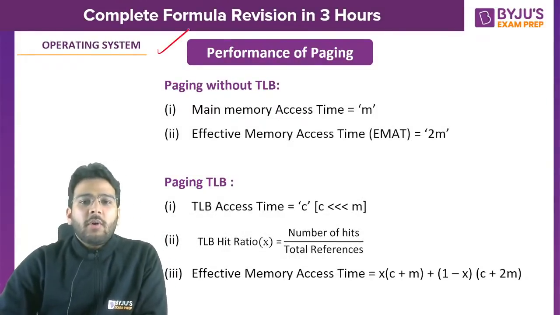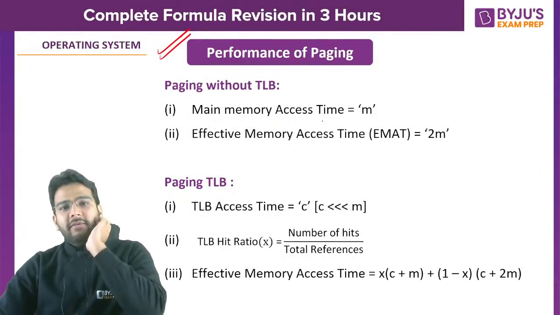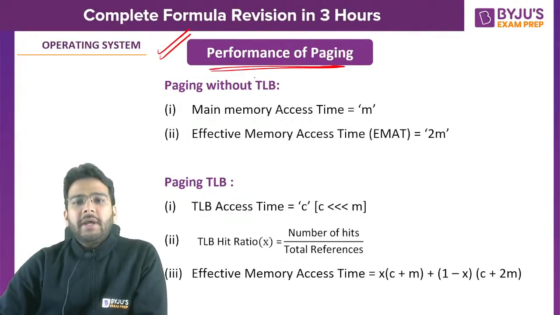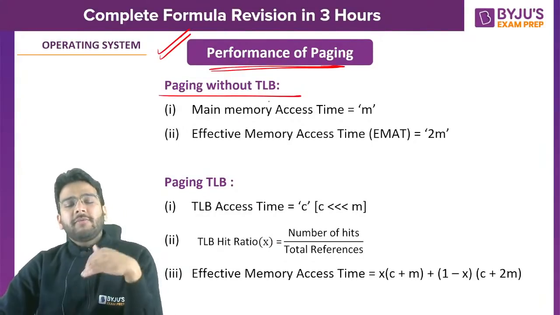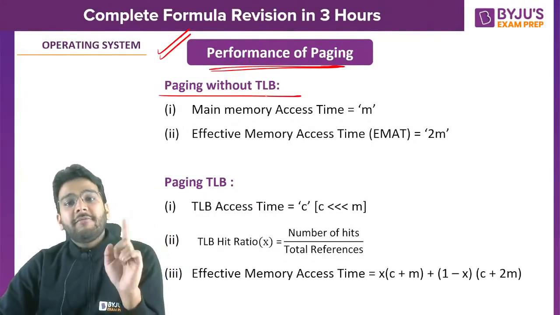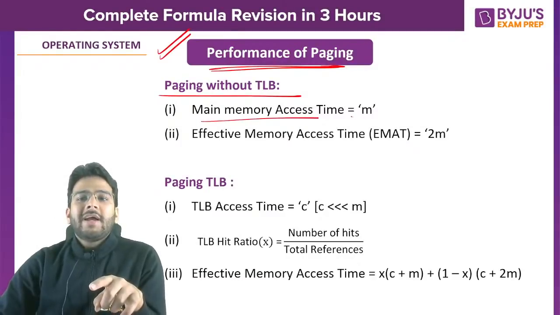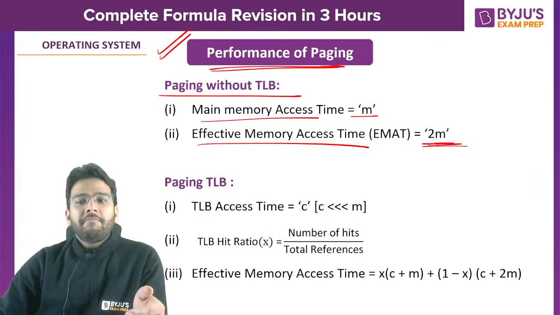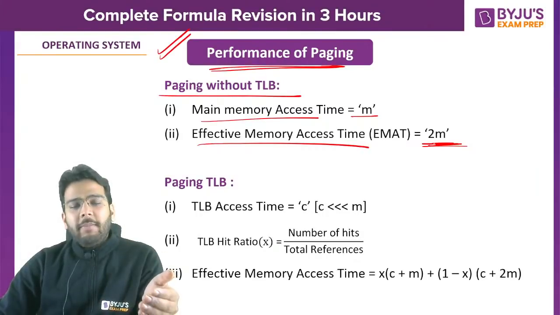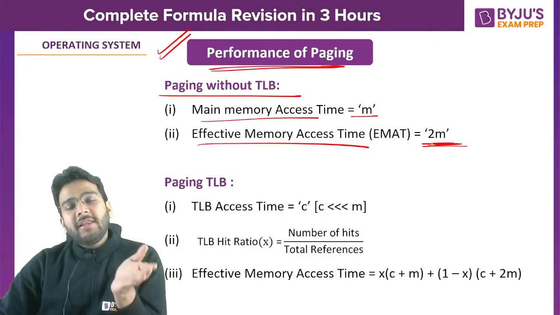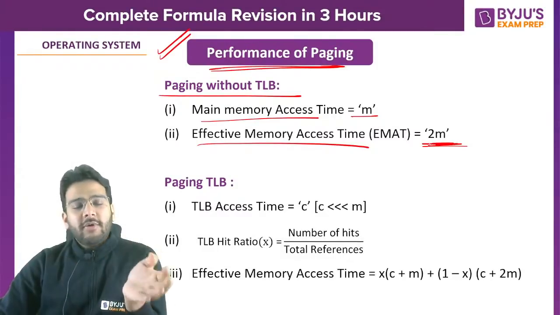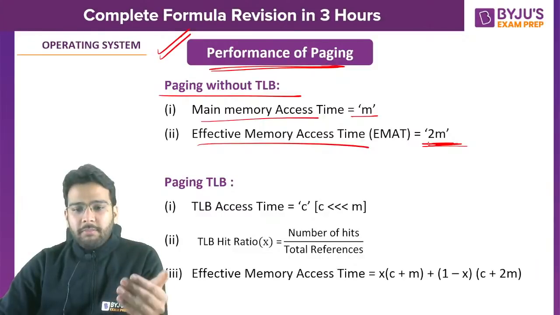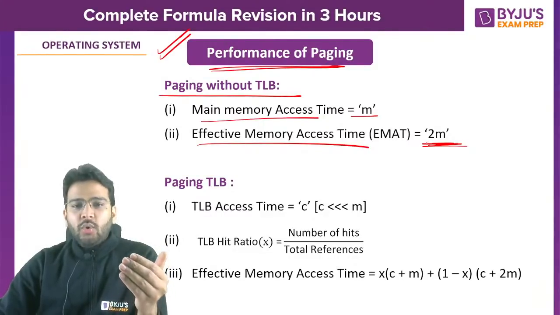Now let's talk about paging. So there you have the formula, because in between you are not having any formula. Performance of paging. If you are using single level paging without TLB, main memory access time will be M. Effective memory access time will be 2M. Why 2M? Because if it is single level paging, first you will be accessing the page table, then you will be accessing the main memory. We know the page table resides in the main memory. That's why it is 2 into M.